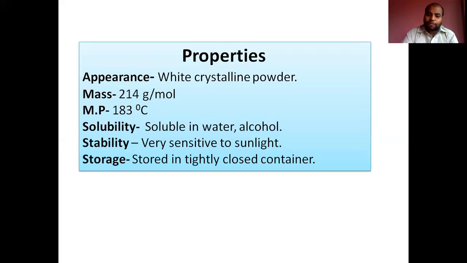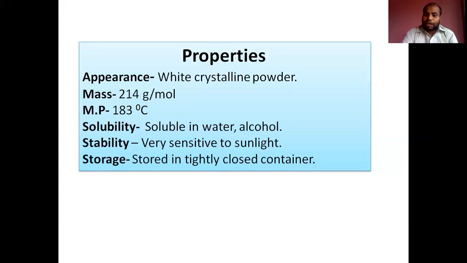In terms of solubility, it is soluble in water, so the compound is very polar, and it is soluble in alcohol also, generally ethanol. In terms of stability, it is relatively stable but sensitive to sunlight, and because of the presence of nitrogen, it emits toxic fumes of nitrogen oxide even if we heat it.